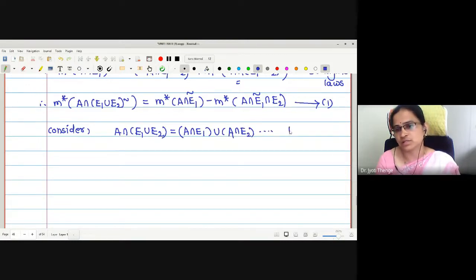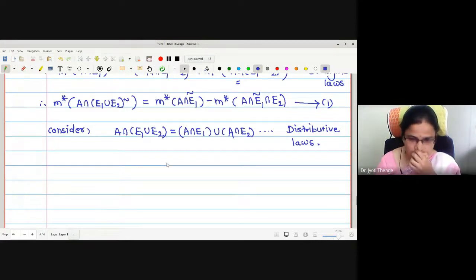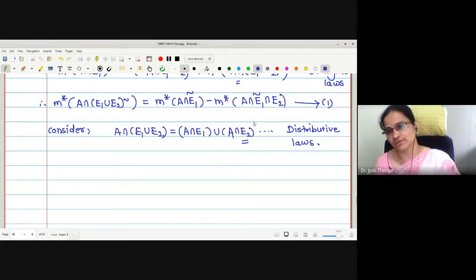Here the reason is distributive laws. That's why initially I have taken all those laws: distributive, De Morgan's, etc. Now, what I am going to adjust is this term E2 as E2 intersection E1 complement. Let us see what I am going to do.